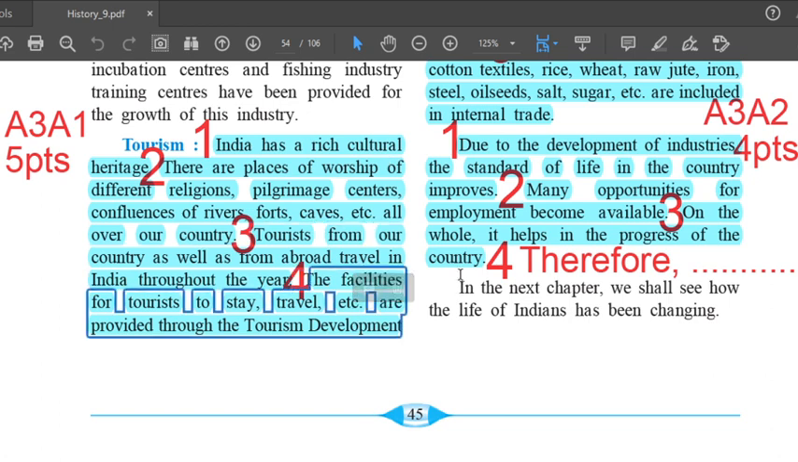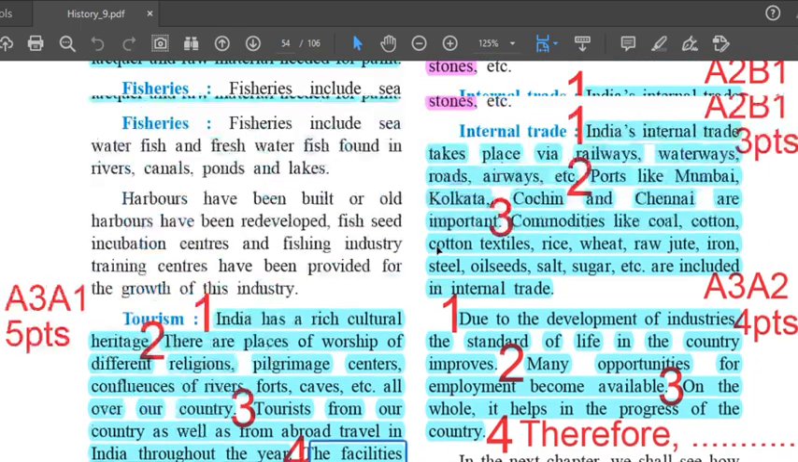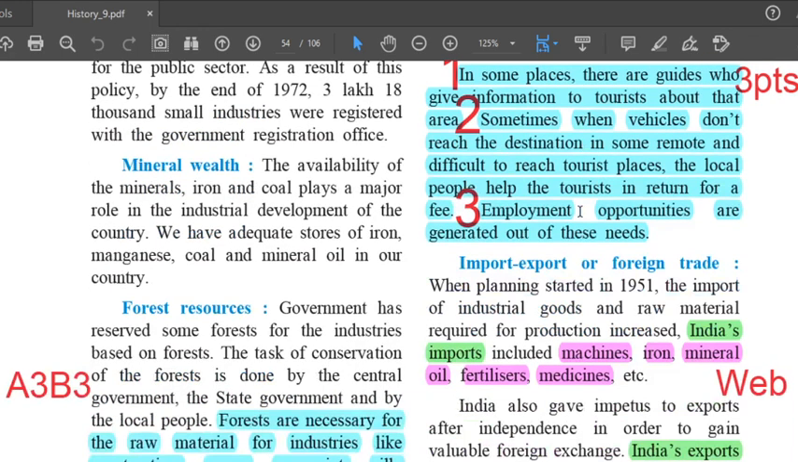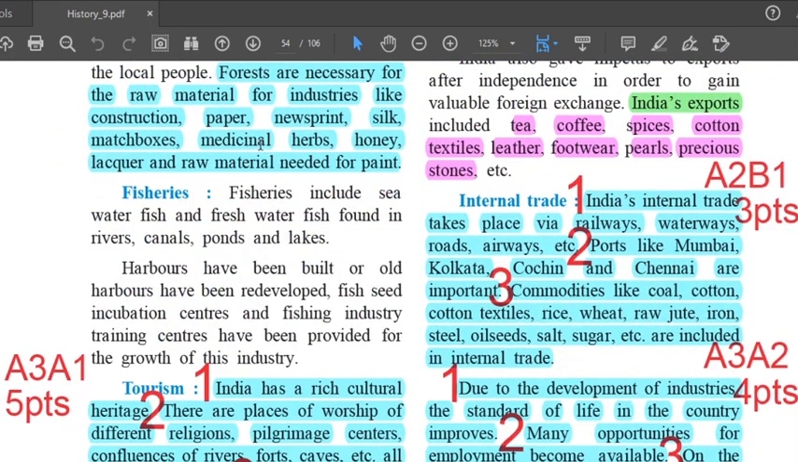Fourth, the facilities for tourists to stay, travel, etc. are provided through the tourism development corporation. Continuation of this is on the right hand side, same page. Fifth and the last point, sale of curios and the hotel industry thrives in tourist places. Till here. That's answer 3A1, which comprises of 5 points.